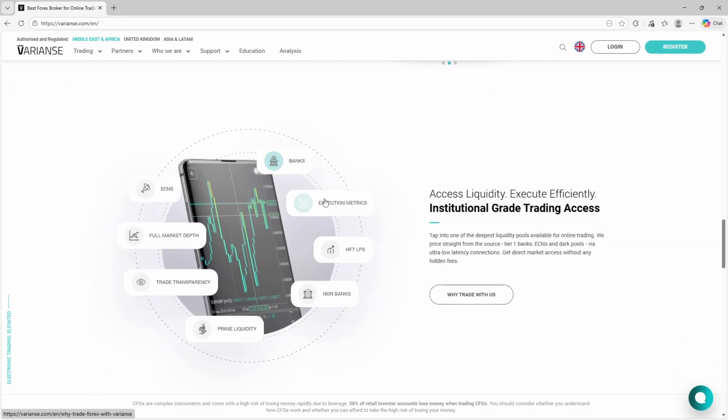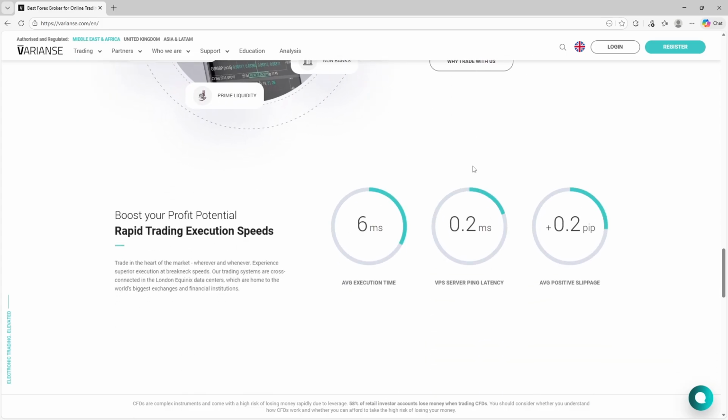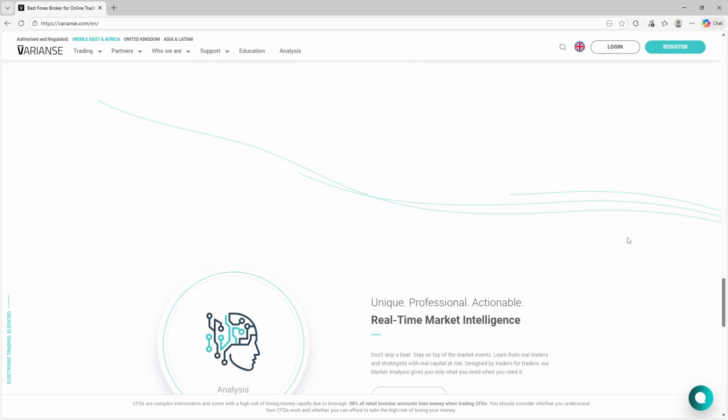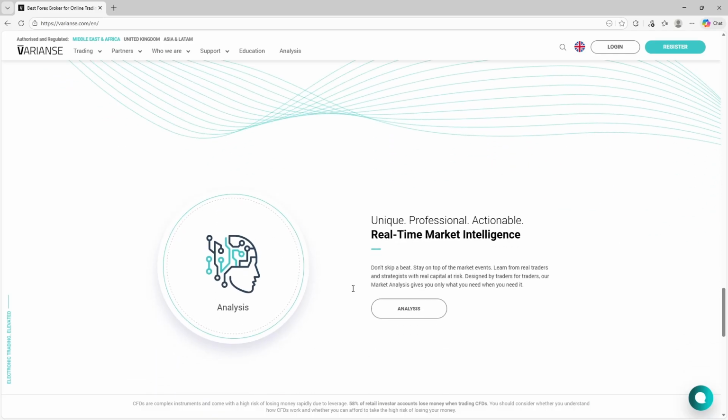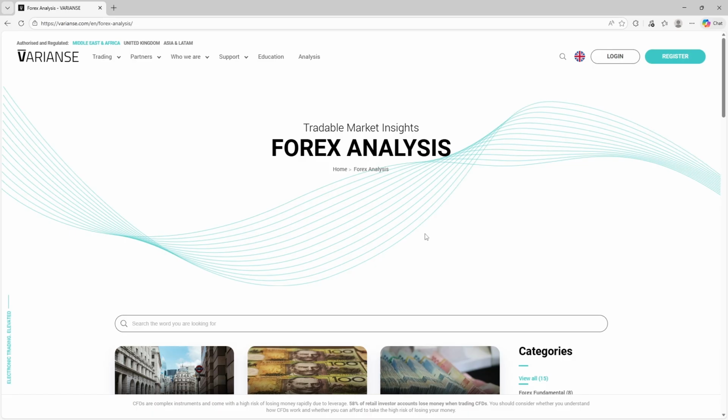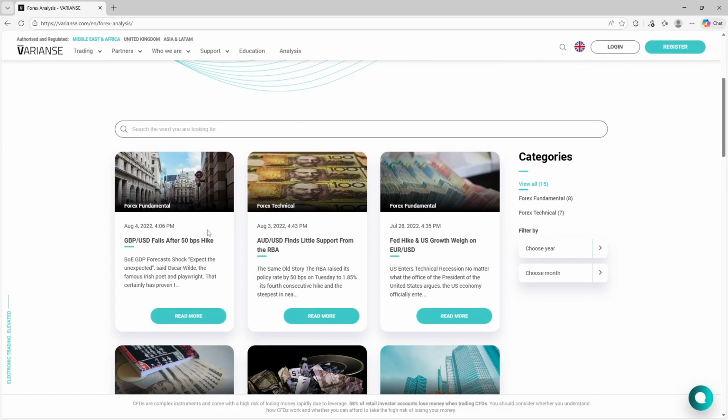From a trading functionality perspective, Varianse is clearly designed for professional use cases. Traders have access to advanced order types, expert advisor compatibility, and systematic trading support without artificial restrictions. Full market depth allows traders to see liquidity beyond the top of the book, while fixed API access on higher tiers enables direct connectivity for institutions, prop-style traders, and high-volume strategies.